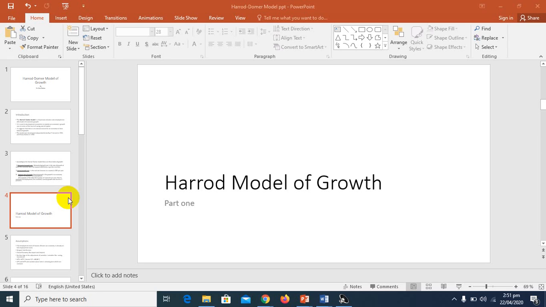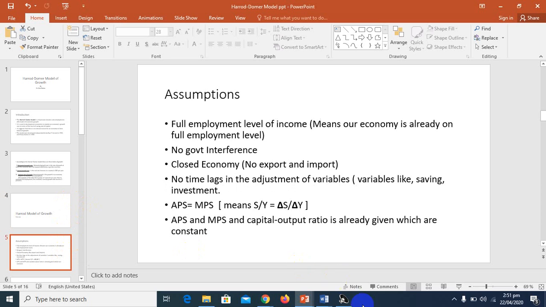The previous growth models are based on static equilibrium, or you can say comparative statics, whereas the Harrod-Domar model is based on a dynamic approach. So they dynamized their growth models. Now we are going to discuss the assumptions of the Harrod-Domar model. The assumptions of the Harrod-Domar model are: